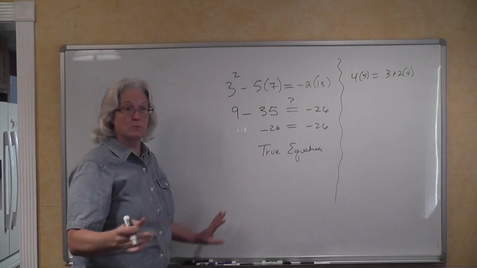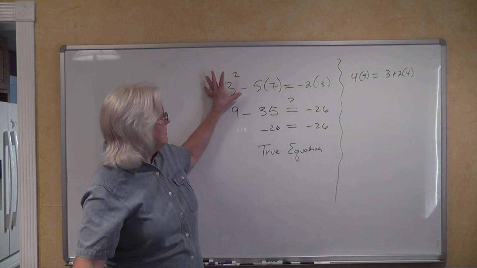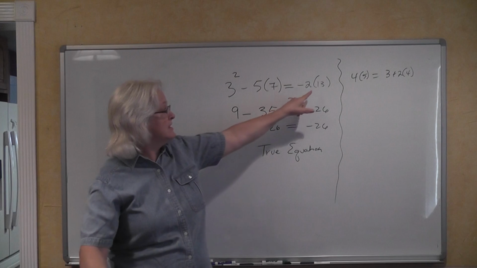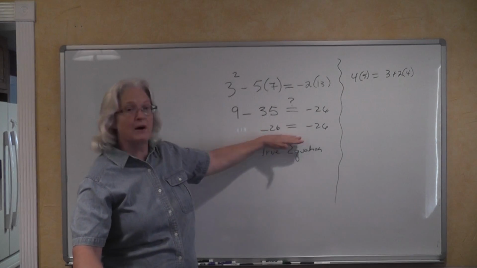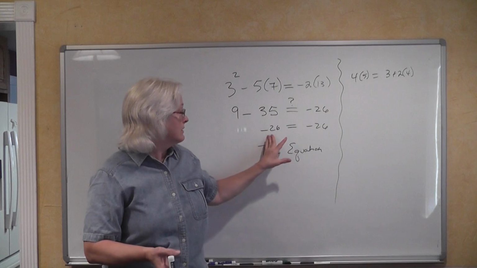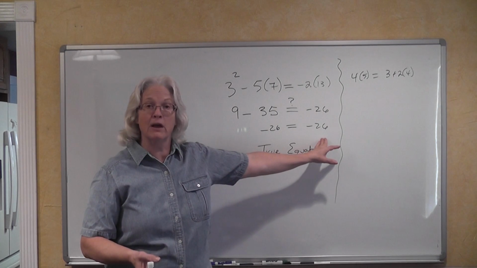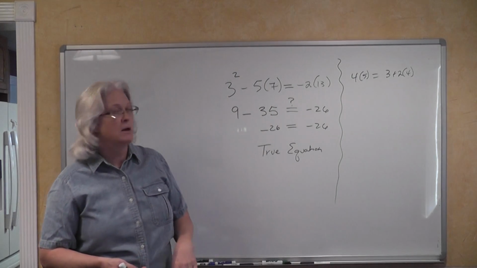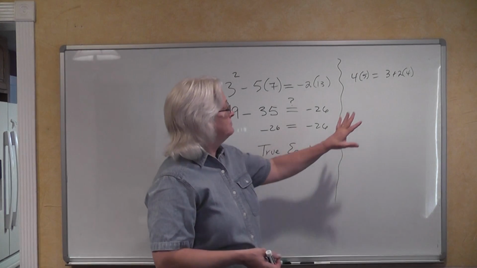a true equation. Our minds can't necessarily wrap themselves around something that looks like this, but when we simplify it to a single number, it's very obvious that both the left-hand side and the right-hand side of this equation have the same value. Such a true equation. Now let's see what we have up here.